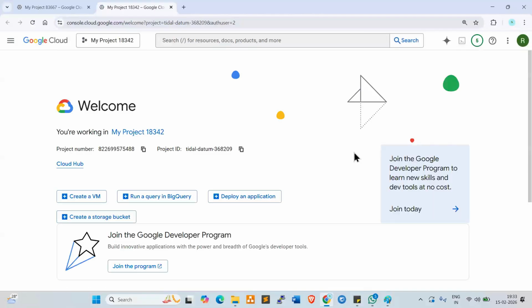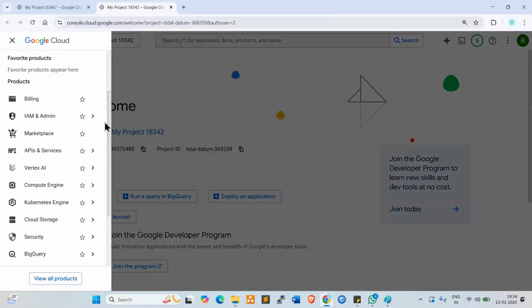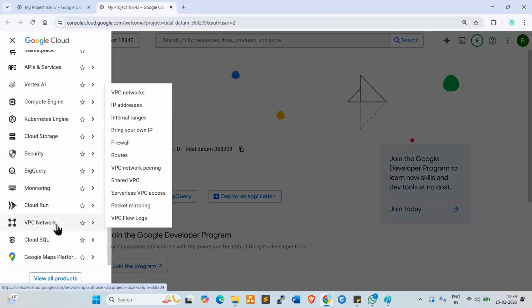This is my GCP account dashboard. Here, go to the navigation menu, go to VPC. Look at here, VPC network. The same name is used here, but in Azure the name is different. In Azure, the name is VNets.